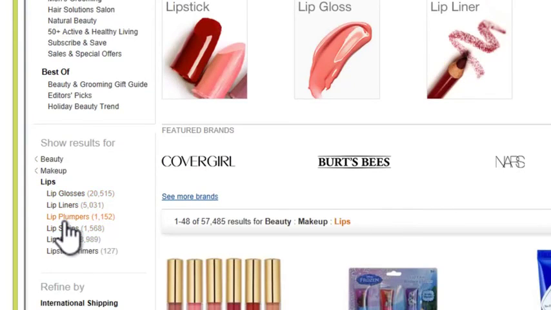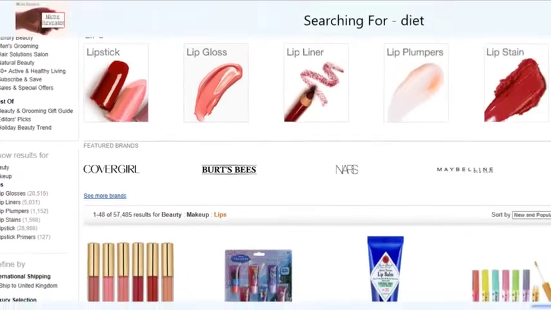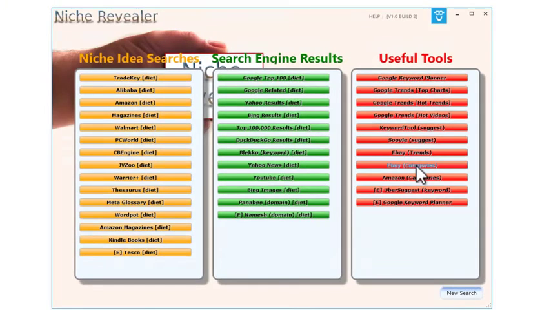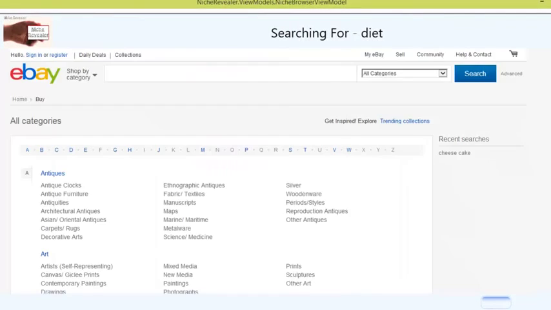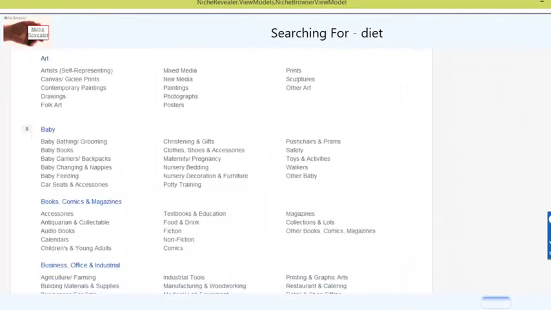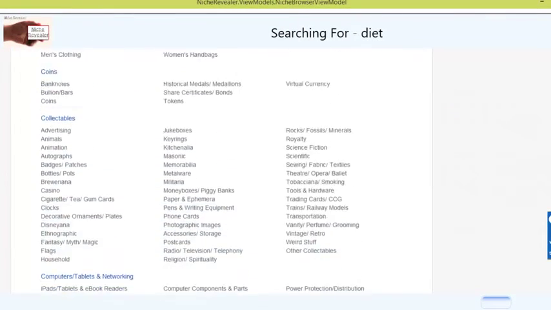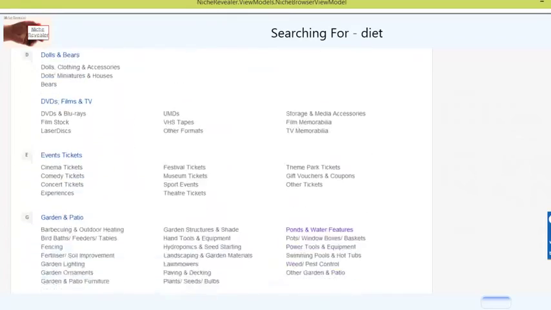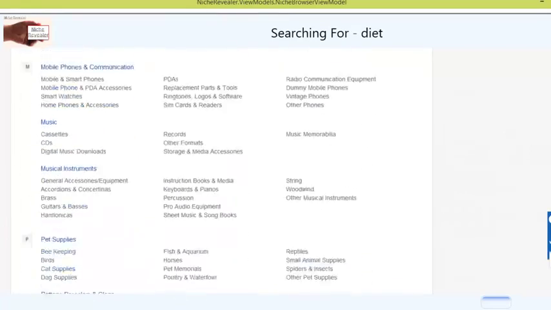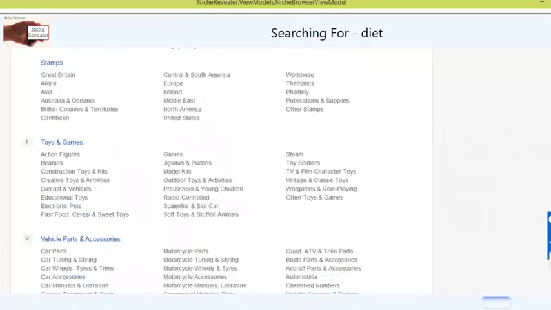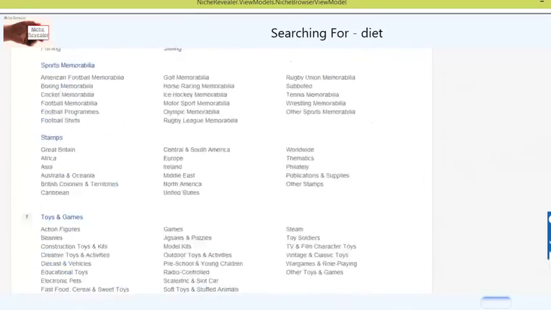So these are all brilliant ideas and how to drill down into your niche to find a narrower niche for you to actually target. And of course, the thing about Amazon is you can be sure that if it's in here, it's got products to sell. Okay, similarly, we have the eBay categories. So we literally have every category that's on eBay. So there are thousands of categories here that you can start off your high level niche finding with. Again, if it's not on eBay, then it probably doesn't exist.